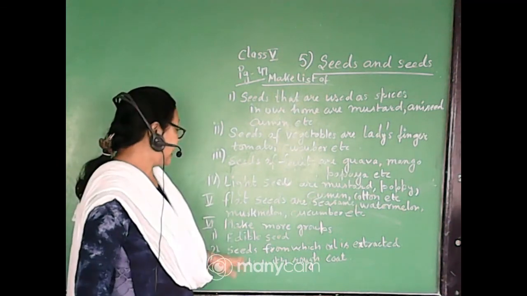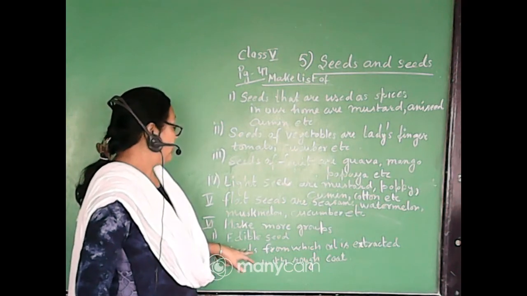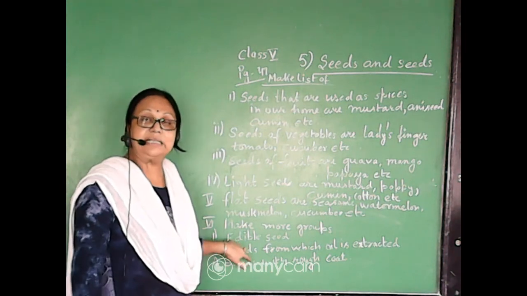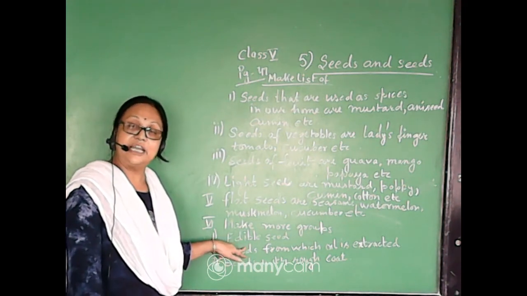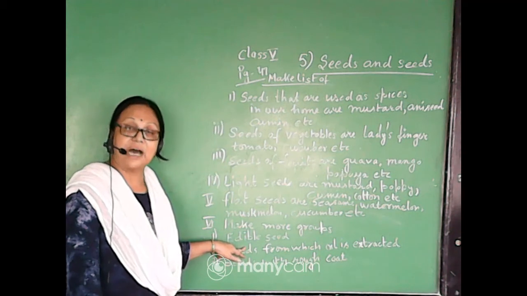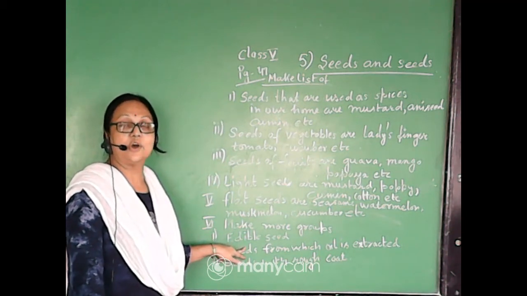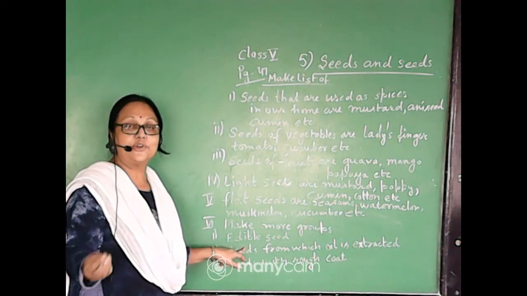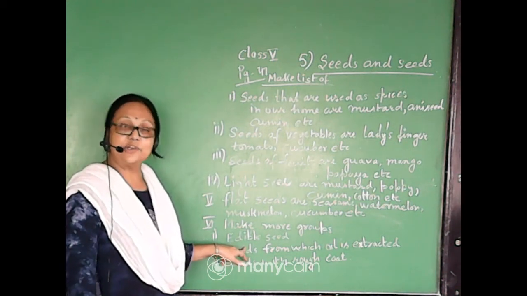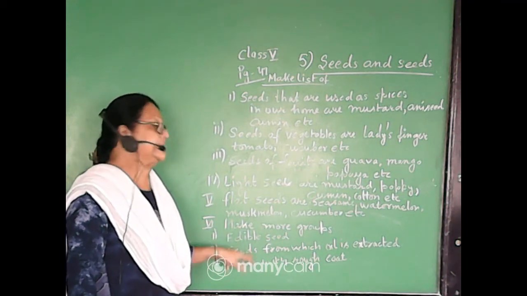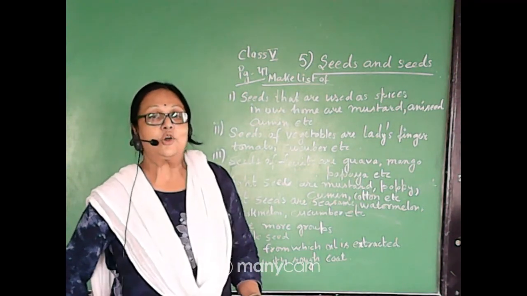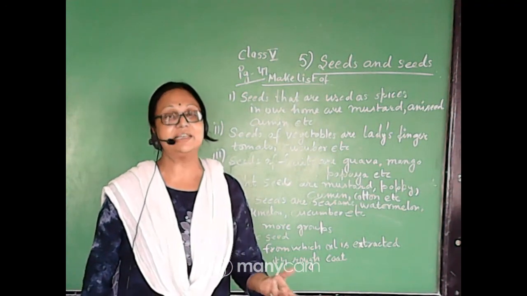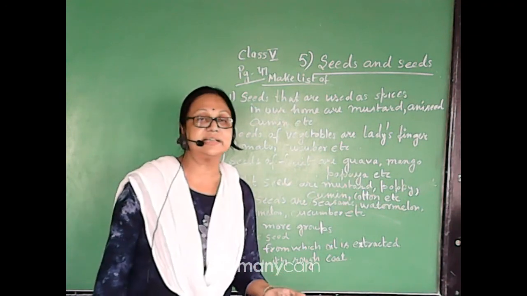So what are these 3 categories? First one is make more groups. In the first category I have given edible seeds. So there are so many seeds which we eat, like green peas we eat, all kinds of dal, they are pulses, you can say. These all are actually seeds, isn't it? So the sabut dal, or you can say the whole grains, are actually seeds. So these are the edible seeds, like corn is there, and all kinds of rajma, kidney beans, chickpeas, these all are the seeds which we eat.